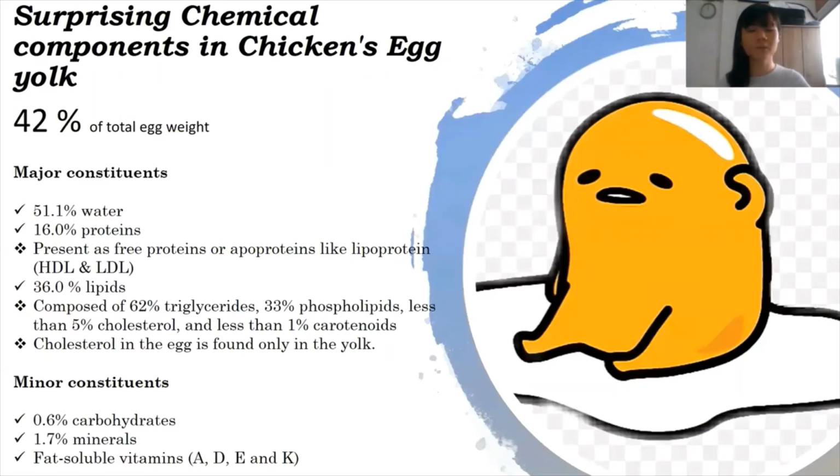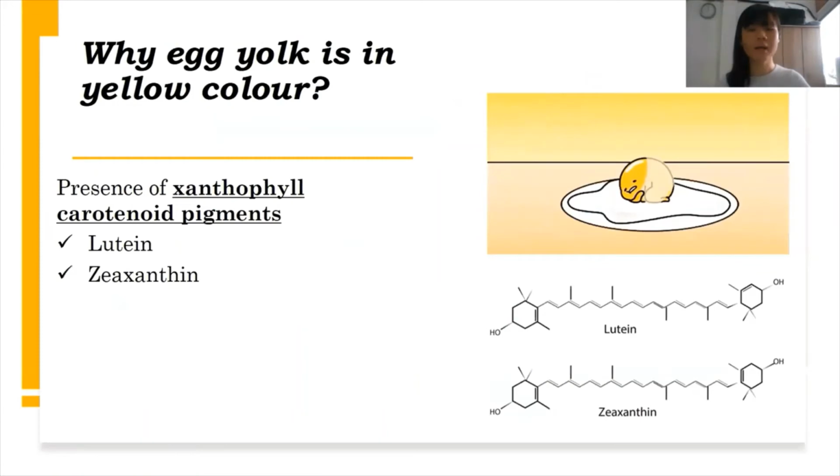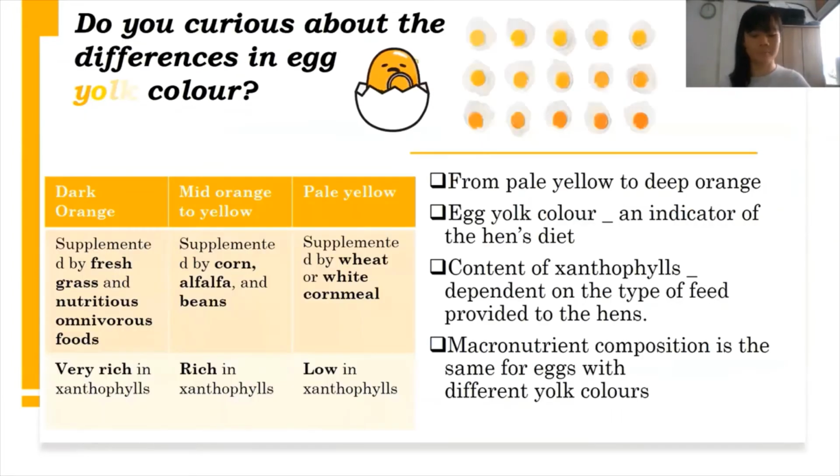The chemical constituents of yolk are similar to egg white. The differences are that yolk contains less water and has cholesterol. Compared to yolk, the lipids in egg white are only 0.03%, which is nearly negligible. The yolk color is determined by xanthophyll pigments, named lutein and zeaxanthin. Are you curious about the differences in yolk color? Actually, the yolk color is determined by the content of xanthophyll, which depends on the type of feed provided to the hens.